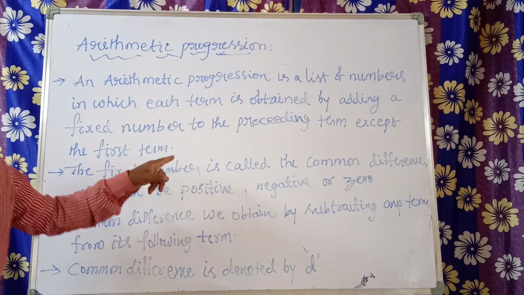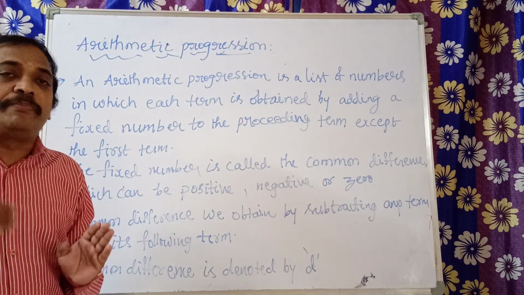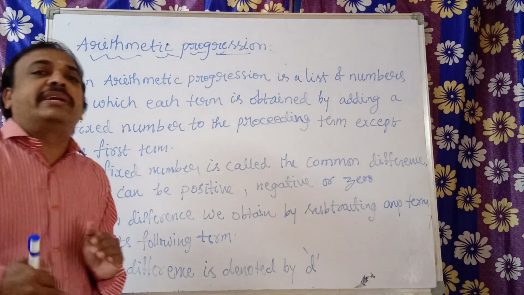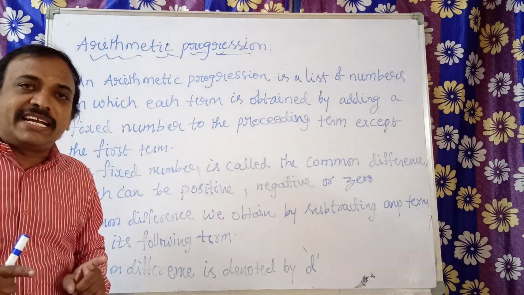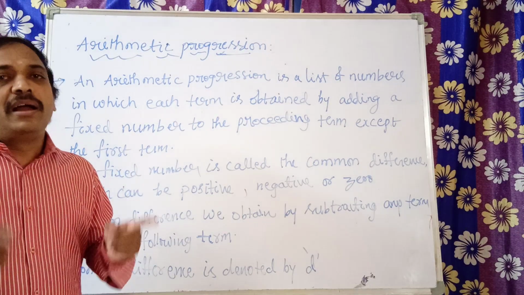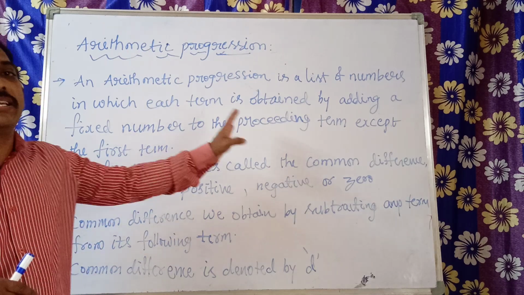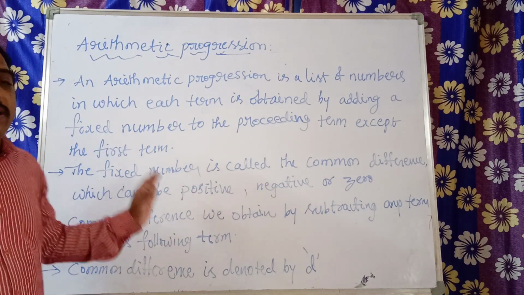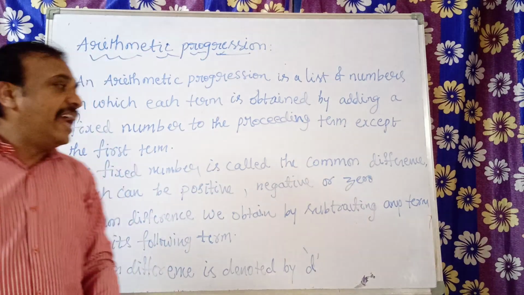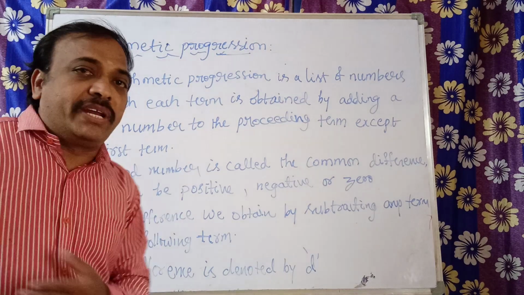So leaving the first term, to get the next terms, we add a constant value. Whatever the fixed number we add, it is called the common difference.